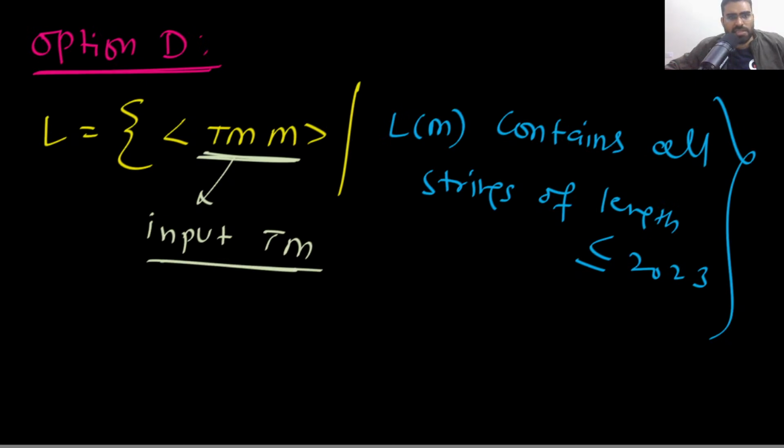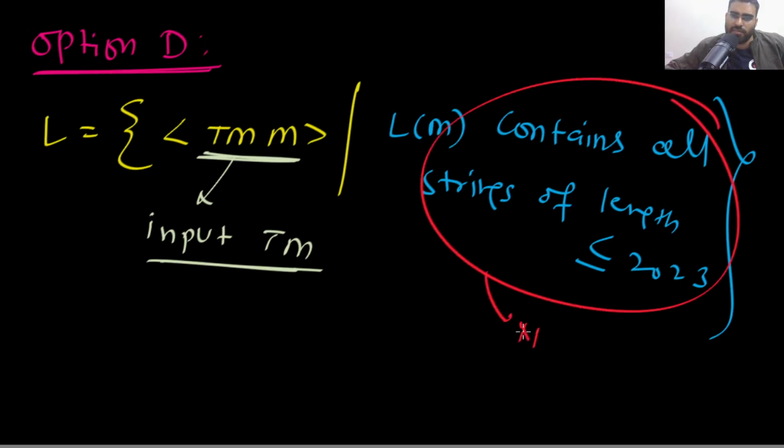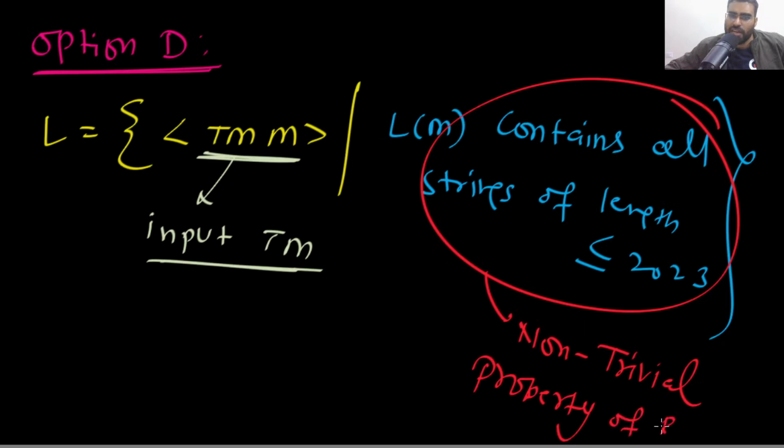Now you can easily see that you can apply Rice's theorem. Containing this is a non-trivial property of RE languages. Because this is a non-trivial property of RE languages, it is undecidable.